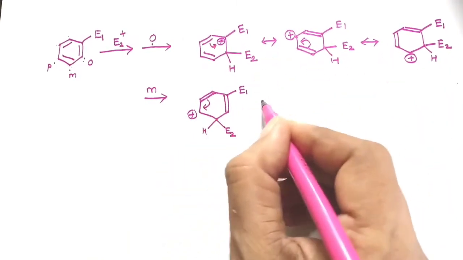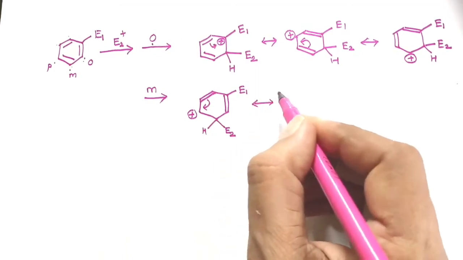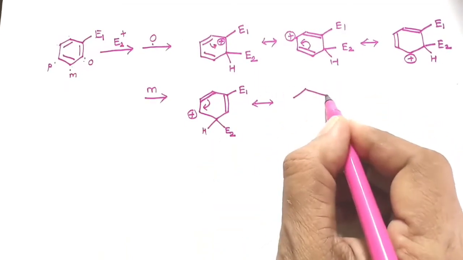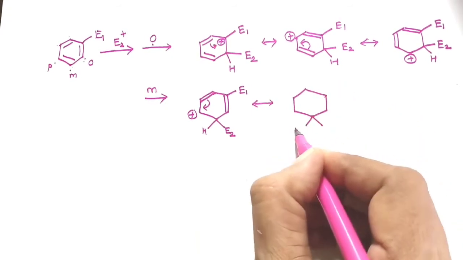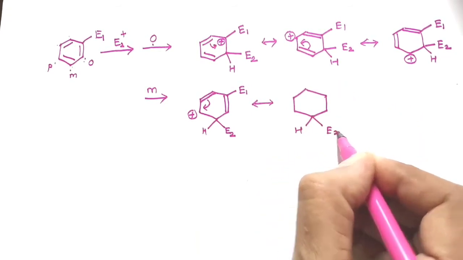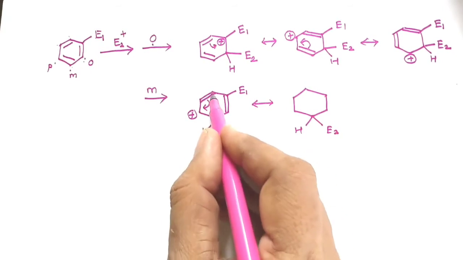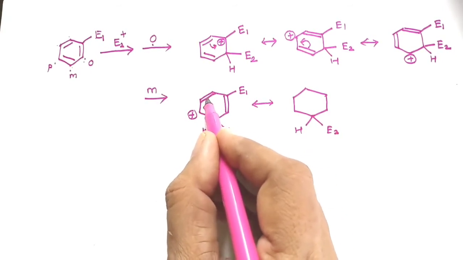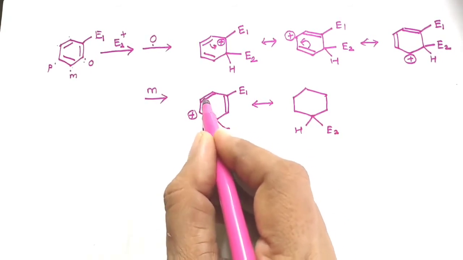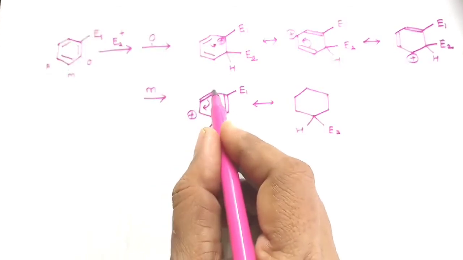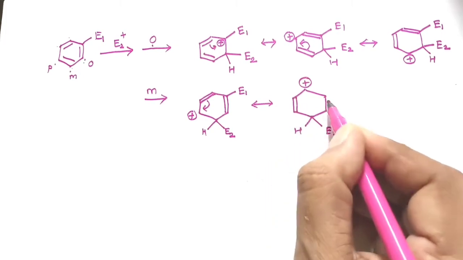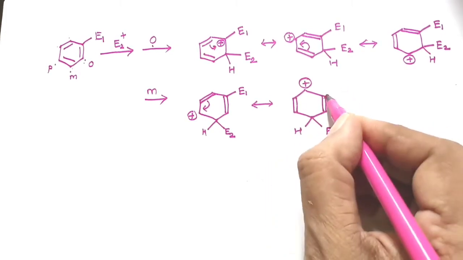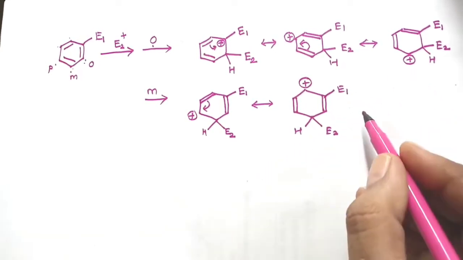Same is the case with this. If this electron pair takes part in the delocalization, we can see the next canonical structure or resonating structure. If this pi electron pair is utilized for the bond formation between the two, the positive charge will now go to this particular carbon atom. So there is a bond formation over here. This is the previous bond, and this is the first electrophile.